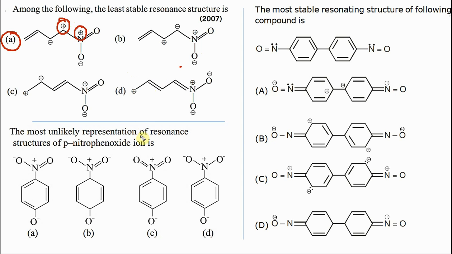Okay, all right. Now the most unlikely representation. So unlikely means the least stable of the resonating structures of paranitrophenoxide. Unlikely means it has no chance. Right here, what's unlikely about it? 1, 2, 3, 4, 5 bonds. 5 bonds is impossible for nitrogen. So this is the option.